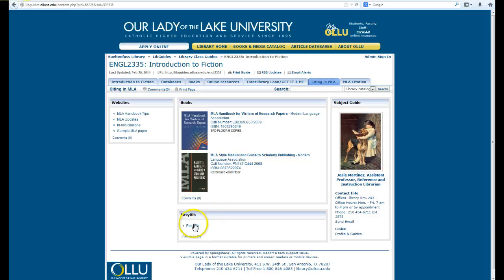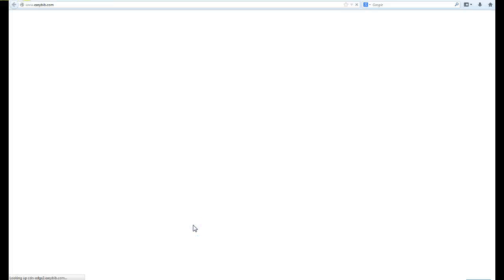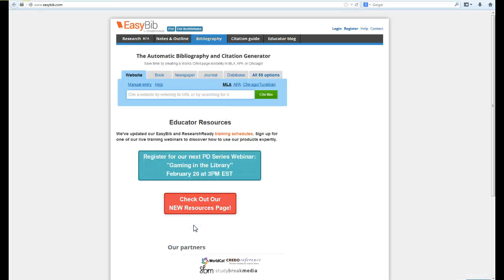We do want to steer you towards EasyBib. For those of you that aren't familiar with this software, it's free of charge. It's listed on the library's homepage, and it's kind of neat because say you did find something in the Labyrinth or one of those other online sources, you can copy that URL and place it here. EasyBib has this humongous database of web pages that are used regularly for educational purposes, like the Labyrinth. So you put that in here, and it's familiar with it already. You cite it, and it'll bring back a citation for you.